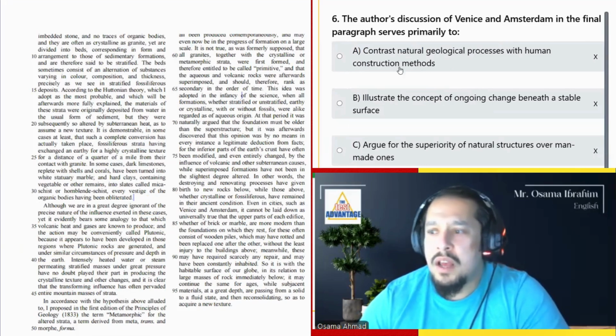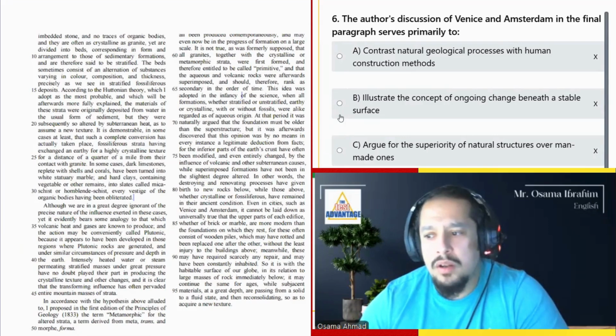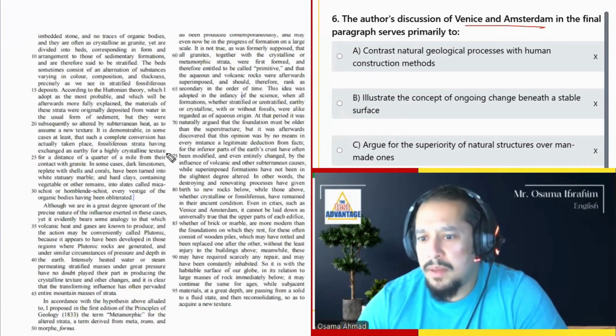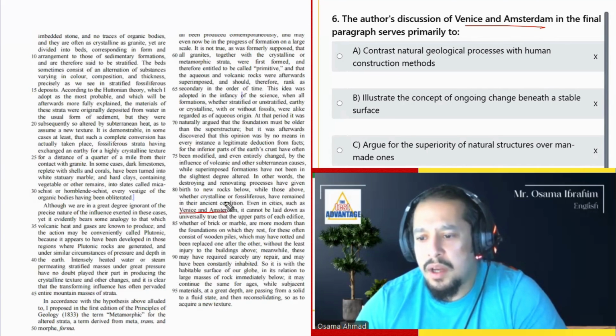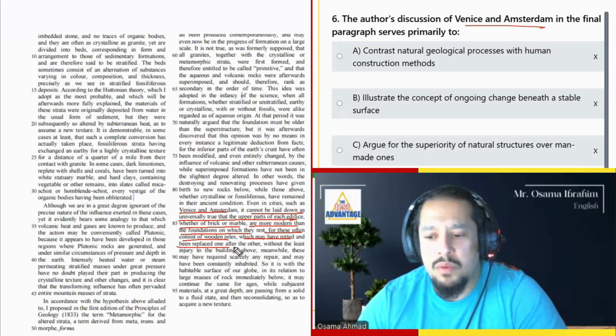Let's go to number 6. The author's discussion of Venice and Amsterdam in the final paragraph primarily serves to... He is comparing Venice and Amsterdam. I think I'll make two questions on this. He was comparing it to the earth. Right? Even in cities as Venice and Amsterdam, it cannot be laid down as universally true that the upper parts of each edifice, whether of brick or marble, are more modern than the foundations of which they rest, for these often consist of wooden piles which may have rotted and been replaced with another, without the least injury to the buildings above. Meanwhile, these may have required scarcely any repair. So it is with this habitable surface of our globe, in relation to large mass.